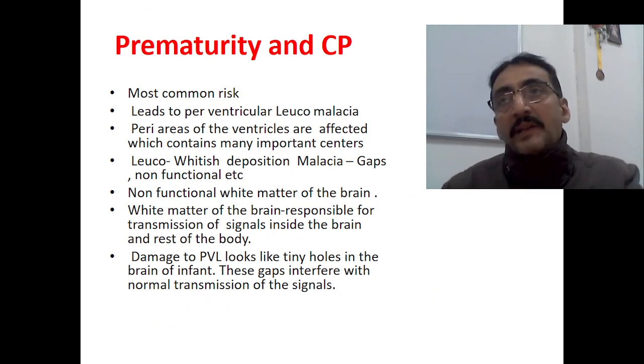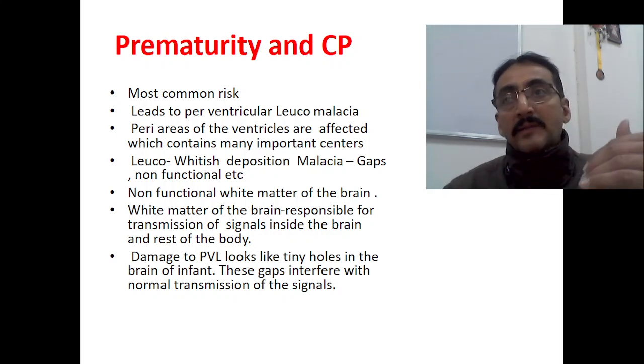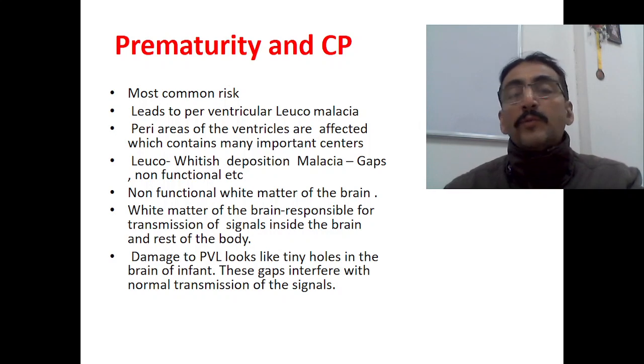Prematurity and cerebral palsy are interrelated because prematurity is considered one of the most common risk factors for cerebral palsy. Prematurity most of the time leads to periventricular leukomalacia, a condition where the periventricular white matter of the brain is affected, around the basal ganglia area, etc. Peri means surrounding. The areas surrounding the ventricles are affected, which contain many important centers and also tracts. That's the white matter of the brain. Leuko means whitish, and malacia means gaps, or malacia also refers to non-functional. So there is some non-functional white matter of the brain.